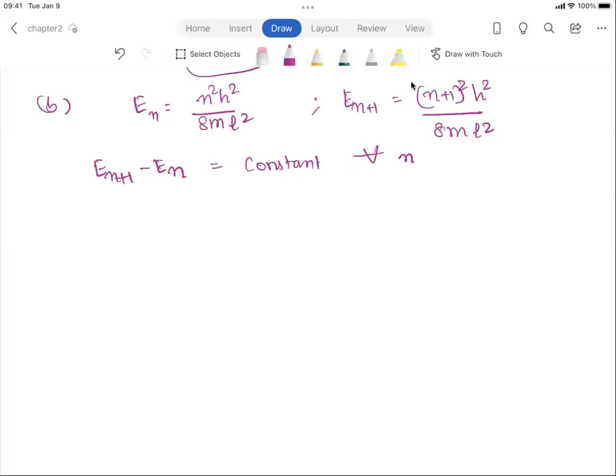We can compute this, right? So this would be equal to n squared plus 1 plus 2n times h squared over 8mL squared, minus n squared h squared over 8mL squared.